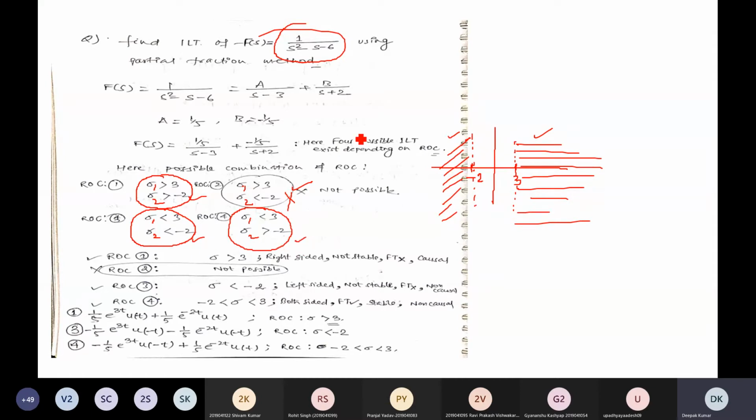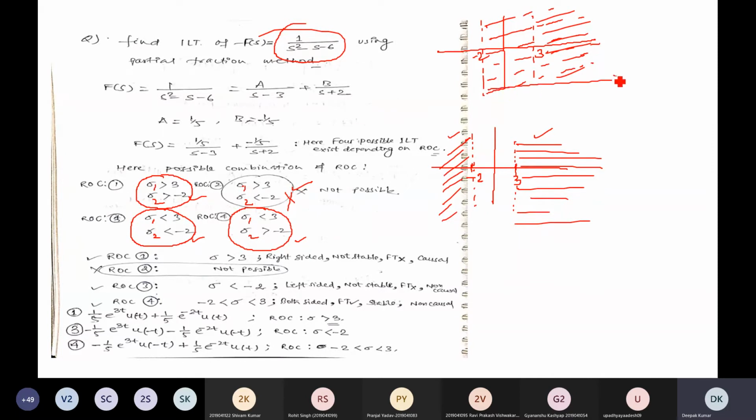Plot this, the first ROC is plotted like this. See this, sigma greater than 3. Suppose this is 3, sigma greater than 3 in this direction; sigma greater than -2, where -2 is here, means anywhere to the right. So you can see sigma greater than -2 starts and goes in this direction to infinity, and sigma greater than 3 starts from 3 in this direction.